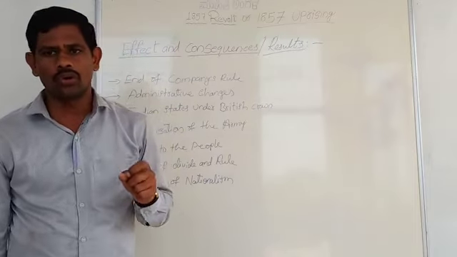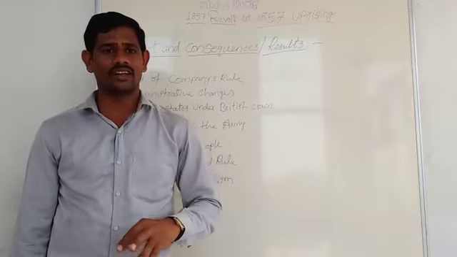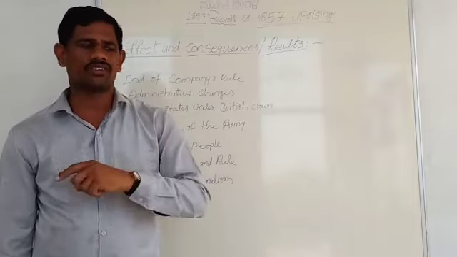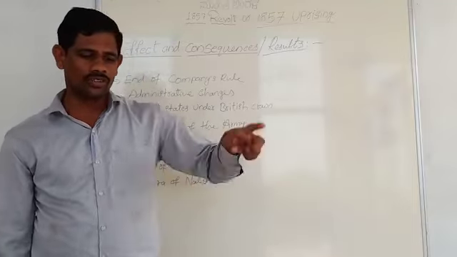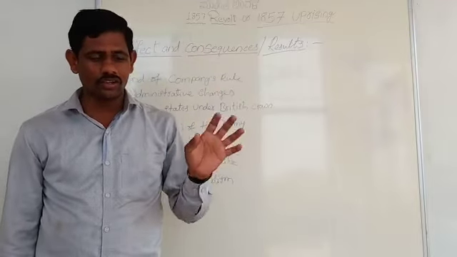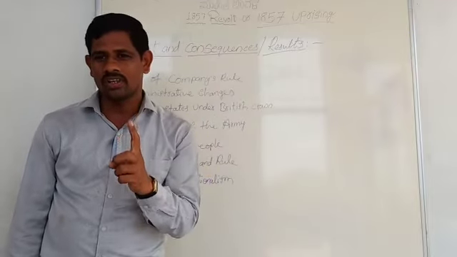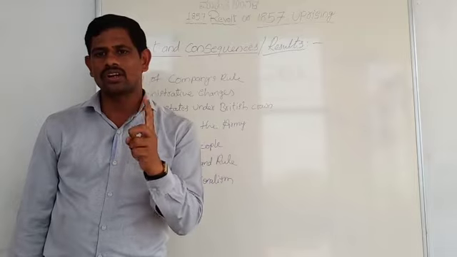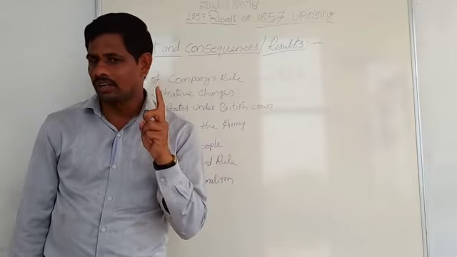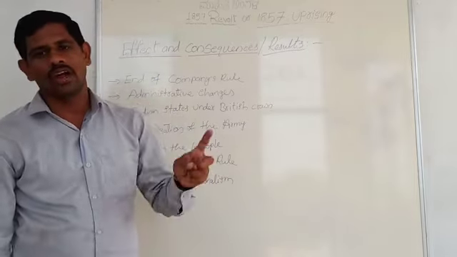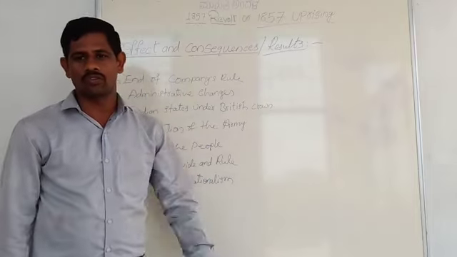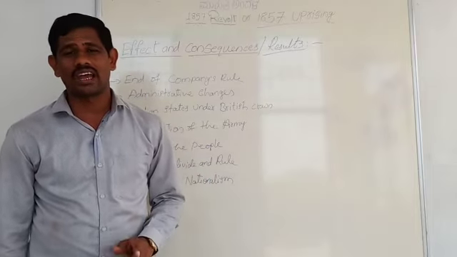Next, the Governor General received the additional title of Viceroy. Instead of Governor General, he got the title of Viceroy. Remember, the first Viceroy of India, the Governor General during the 1857 revolt, was Lord Canning.